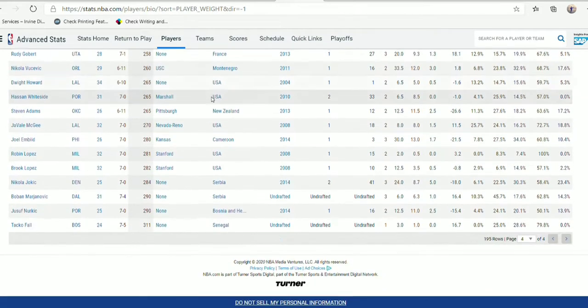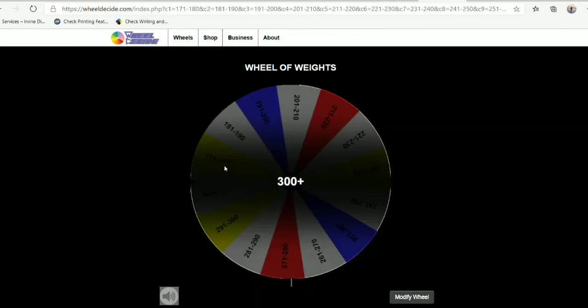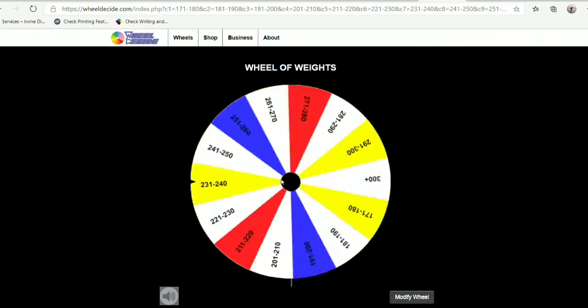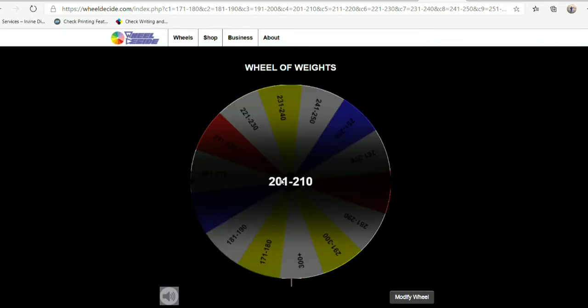Next, we move to the 300 and plus category. In the 300 and plus category, there's only one player, so we'll get Taco Fall here. Next up, let's move to the next spin, third spin of the video here. We have right now got Paul Millsap and Taco Fall, one good player and one below average.